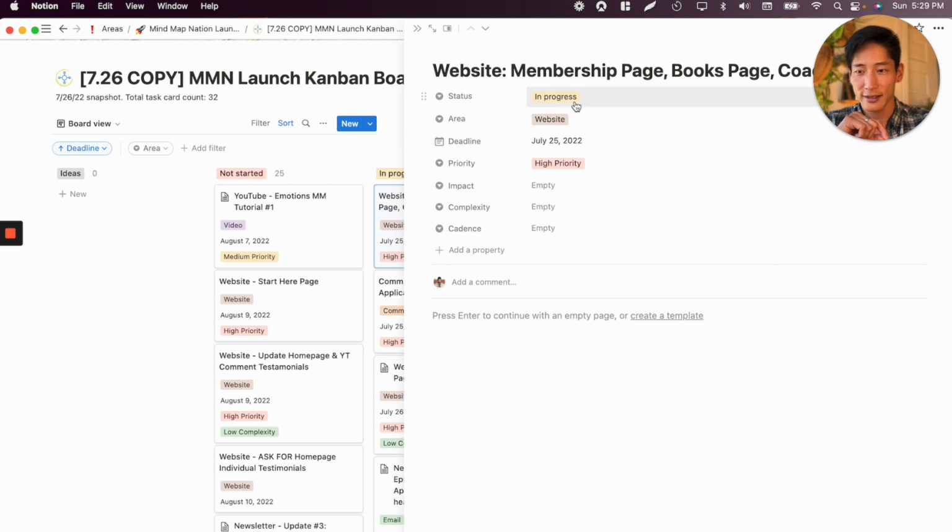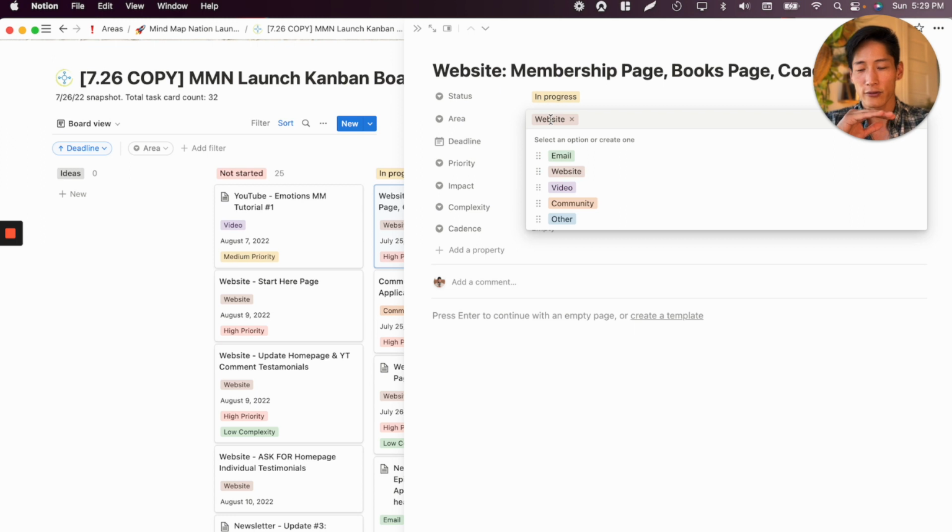I have the status, which is already noted here, and then the area. There's five different key areas that need to go simultaneously in order for me to actually launch this thing, right? There is the email promotion stuff. There is the website itself, mymapnation.com. There is video promotion stuff for YouTube. Not only that, I was still keeping up with my regular YouTube content, which is pretty nuts. I basically made like 9 videos in 1.5 months. And then the community site on Circle, and then miscellaneous other things, right?